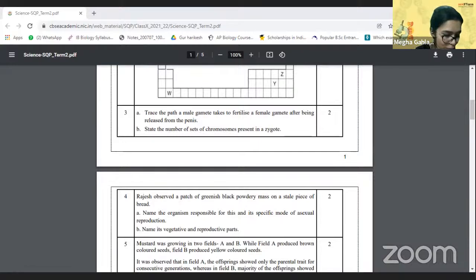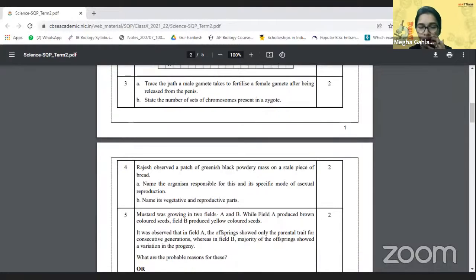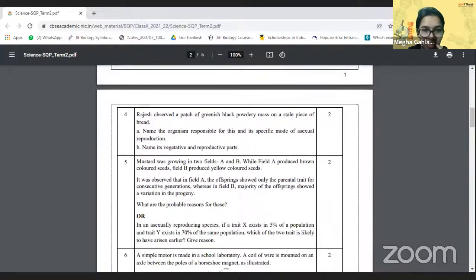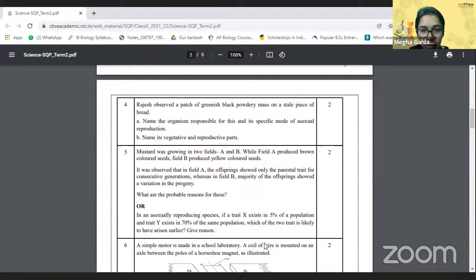I want the participation of a lot of people over here. I would write 2 sets having 46 chromosomes. Yeah, that is fine as well. Just make sure that you're going ahead with the keywords, right? So next thing that we have is Rajesh observed.